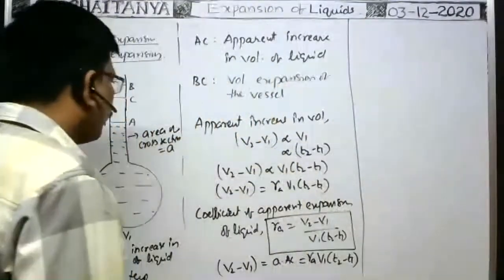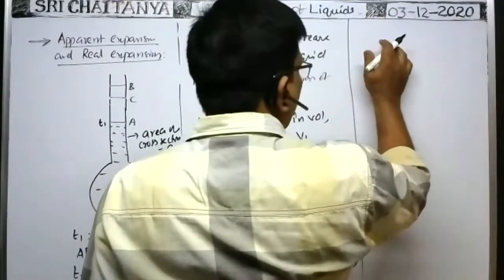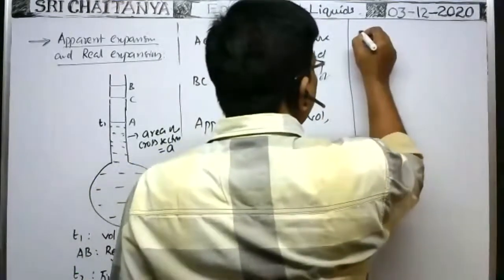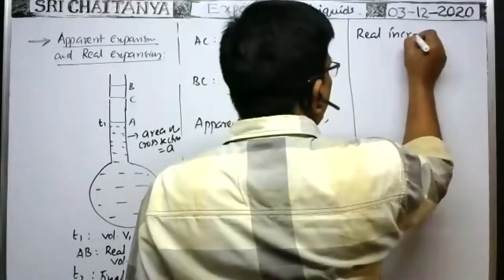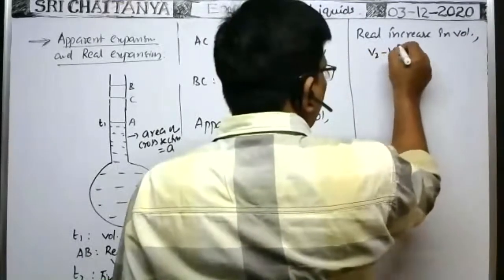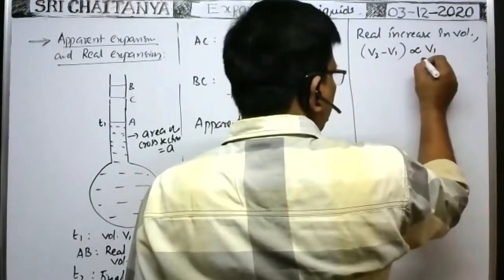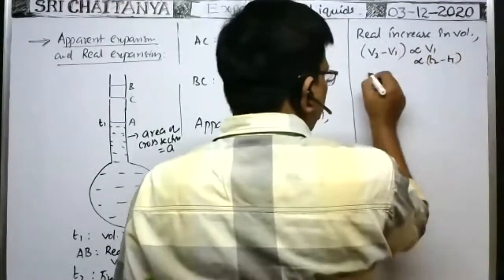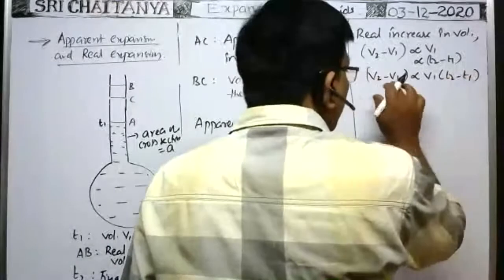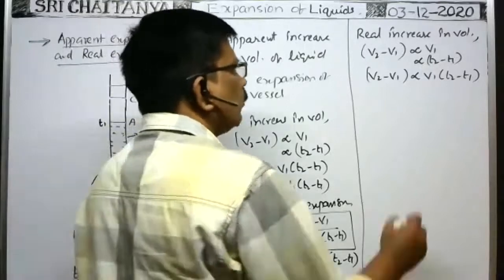Similarly, the real increase in volume. At a temperature T1, the volume of the liquid is V1, and at a temperature T2, the volume of the liquid is V2. Then the real increase in volume is V2 minus V1. The formula is the same. V2 minus V1 is directly proportional to the original volume and also proportional to the rise of temperature. So we can write V2 minus V1 is proportional to V1 into (T2 minus T1), where V2 minus V1 is the real increase in volume.